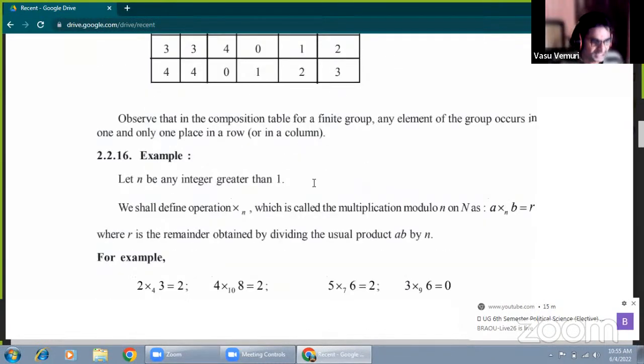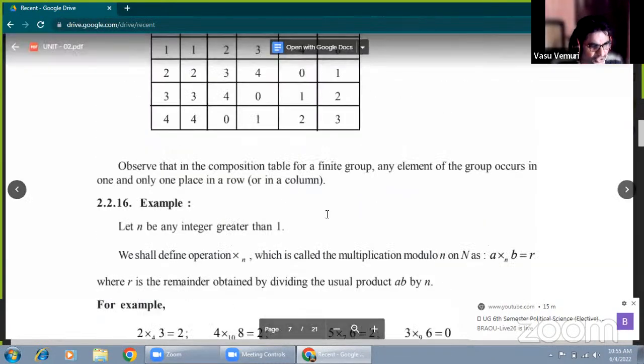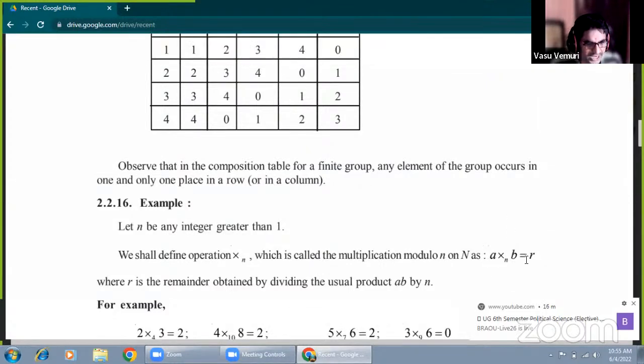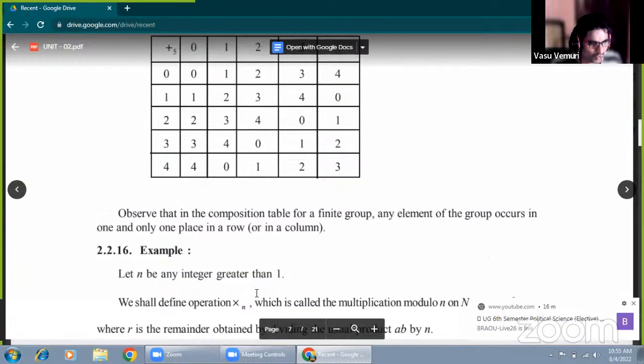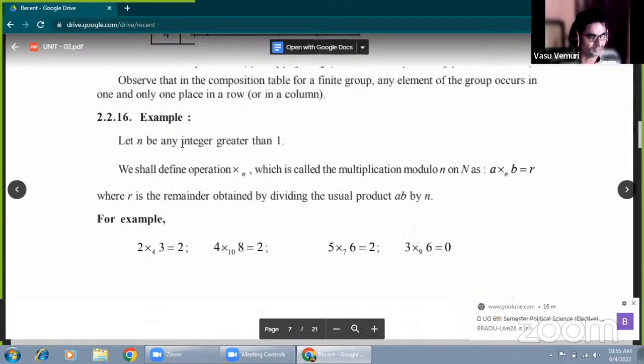Okay. Now in the same manner, multiplication modulo n is also defined. Now here, the definition of multiplication modulo n is just what you have to see here: a multiplication modulo n of b equals r. Here n is any integer greater than 1. Very important concept. Okay.